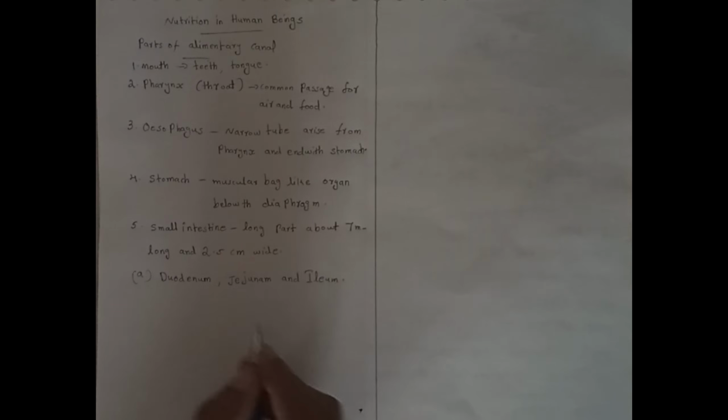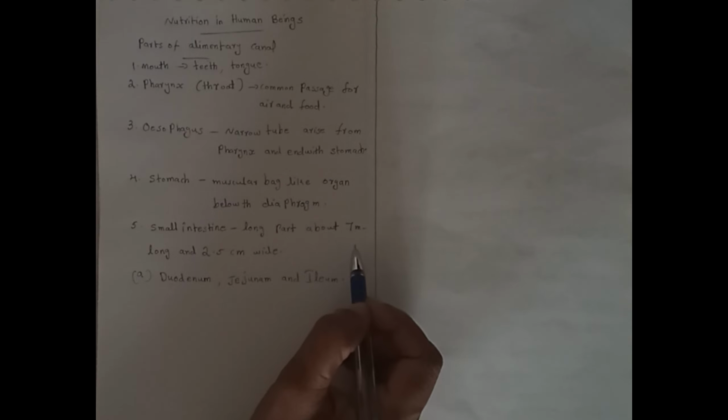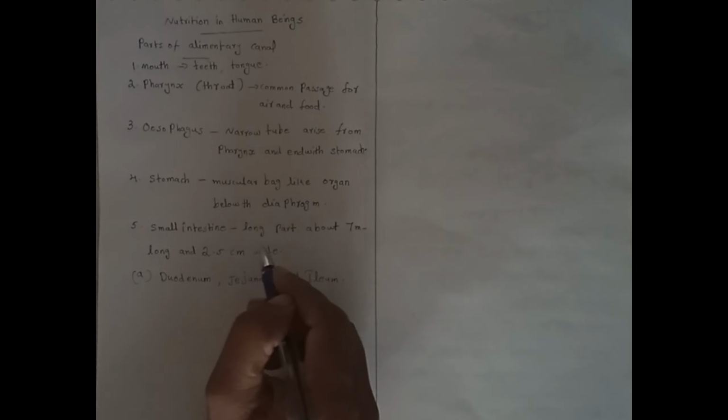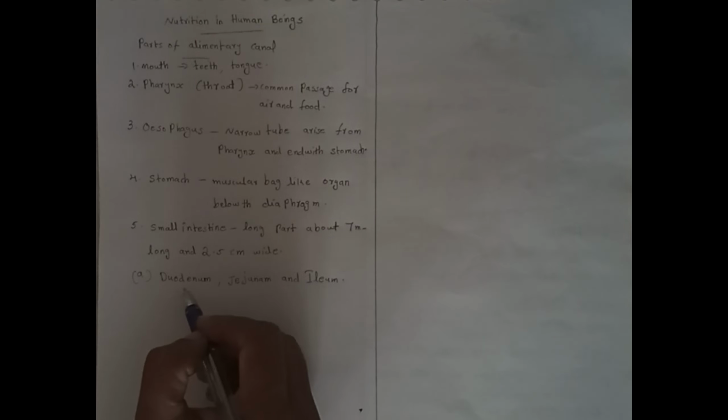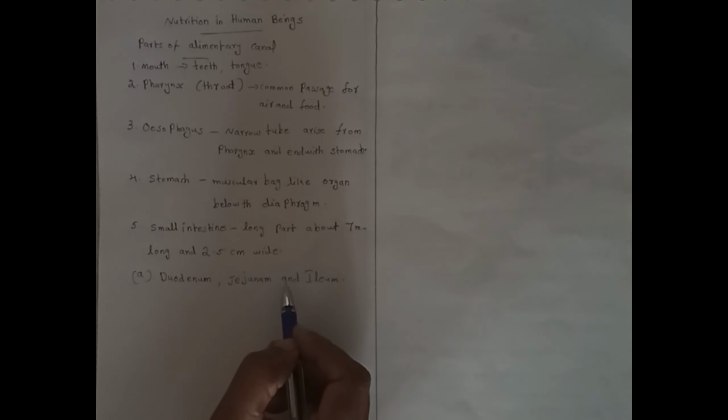Jejunum is the middle part, 2 meters long, and ileum is the longest, about 4 meters long, coiled and twisted. The small intestine has 3 subdivisions: duodenum, the shortest upper part next to the stomach; jejunum, the middle part, 2 meters long; and ileum, the third part, the longest, about 4 meters long, coiled and twisted.